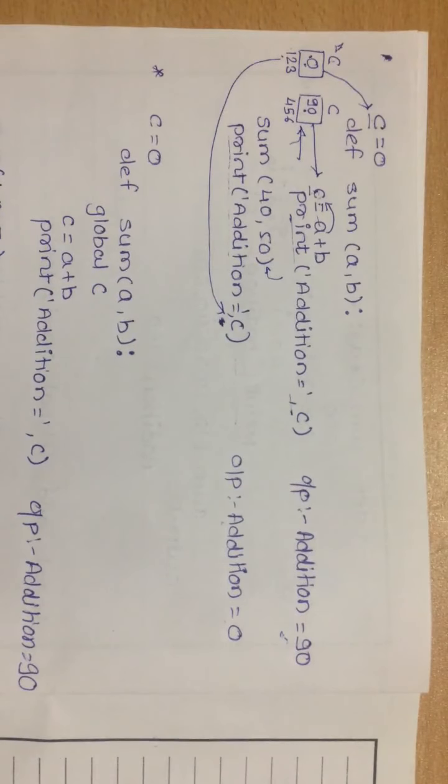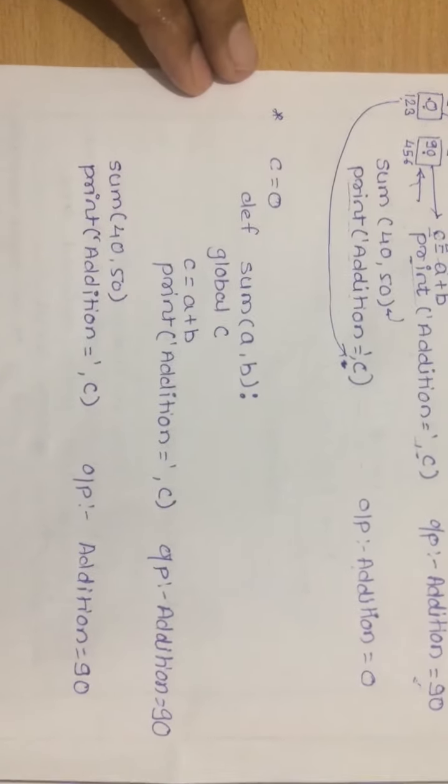In the previous case, we had not declared the C over here. Because of that, we got a name error, that is, undefined symbol C or undefined name C. So this is about simple local and global variables. Now, as I said, we can access a global variable throughout any function written in that program. So let's see about that concept.